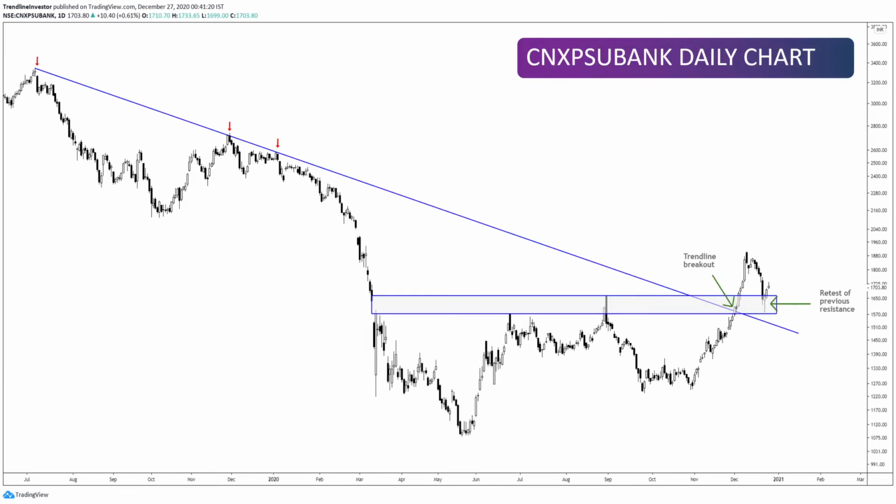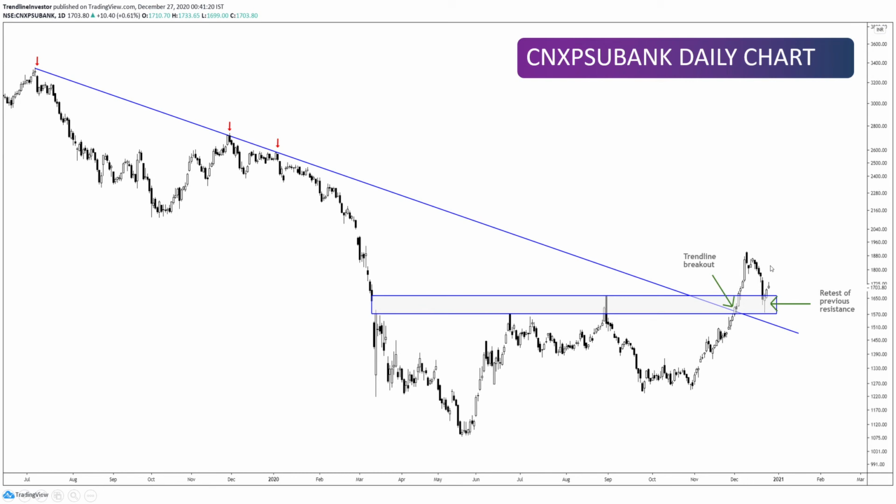The next one is the always underperforming CNX PSU Bank index. Now, this also had a good move in the last couple of weeks, but again, this was the trend line which broke out here along with the horizontal resistance. It took out the resistance, then it broke out, then it had a severe correction just after the breakout, and then it came all the way down. Now, I consider this as a retest of the previous resistance. Now, that's the support zone or the demand zone.